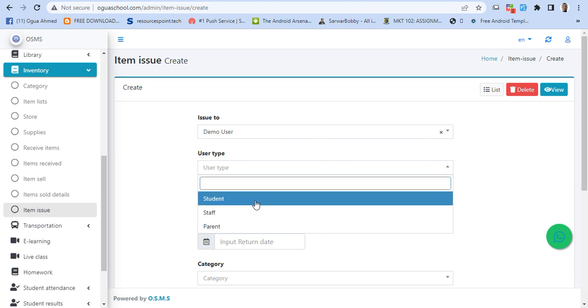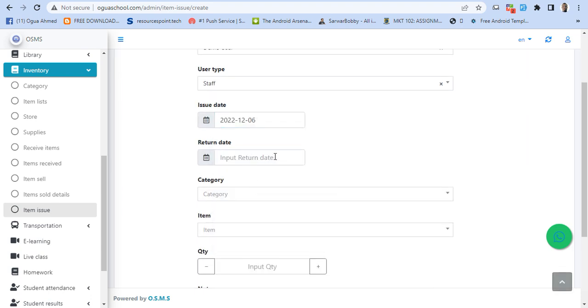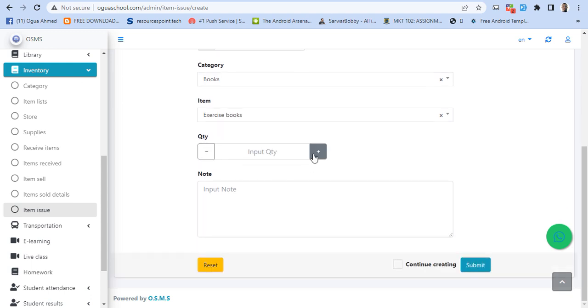Maybe this is a staff, and then the issued date, return date, and then the category was books, and then the item was the exercise book, and then the quantity, maybe you issued 1 or 2, and then you can also add your notes here, and then you click on submit to save.